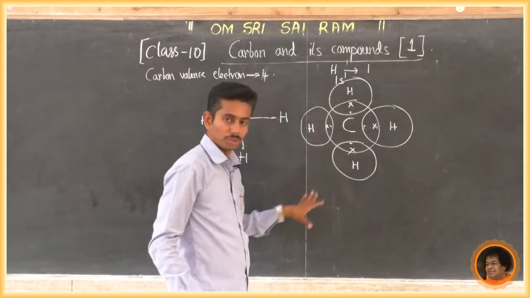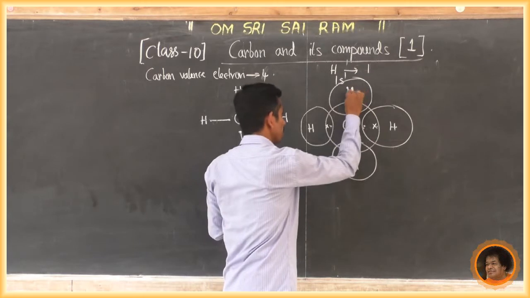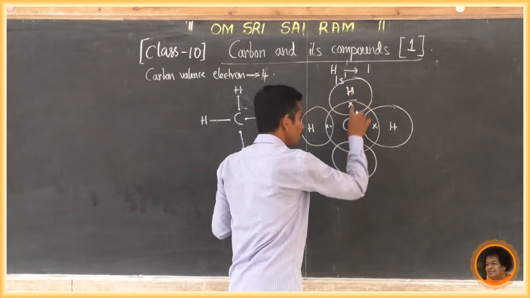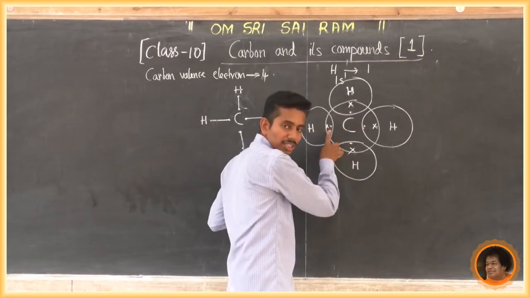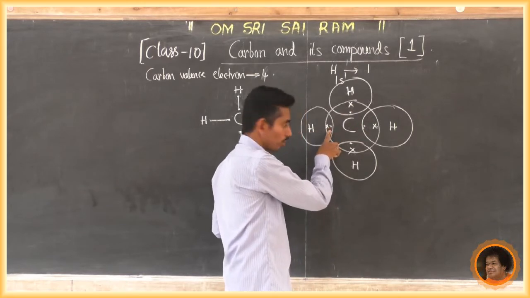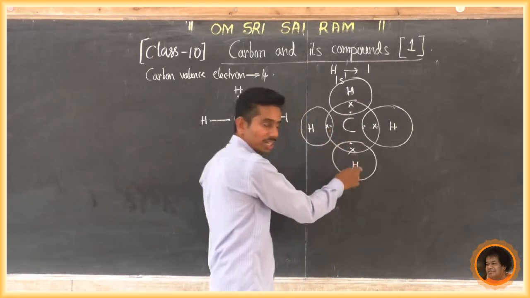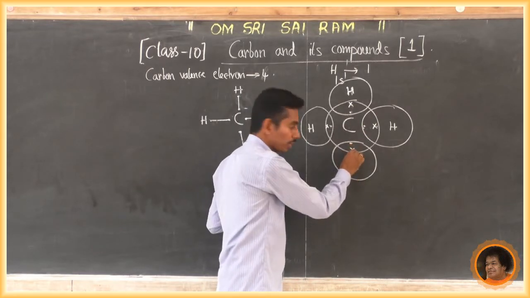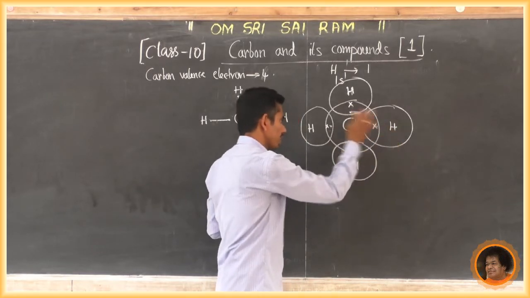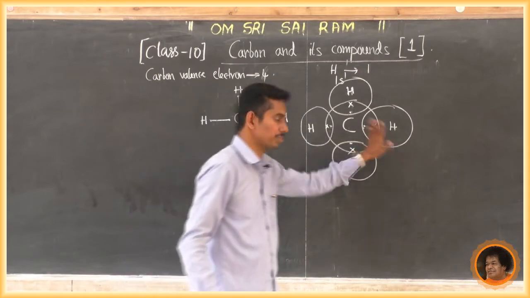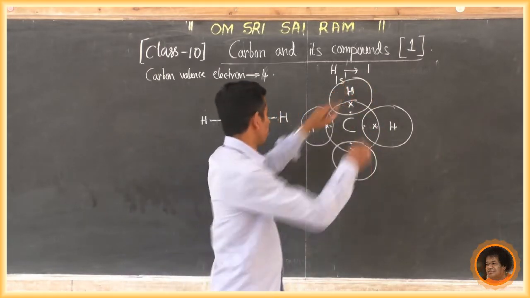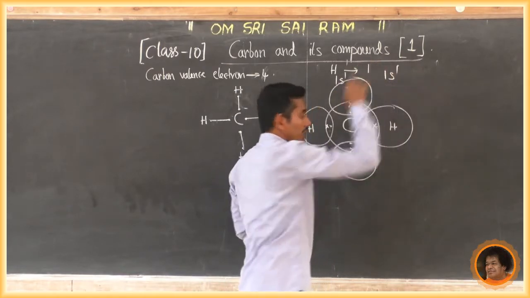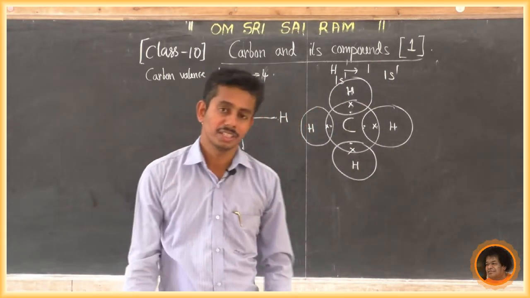So it becomes stable. For hydrogen, just look at the hydrogen. This hydrogen contains 2 electrons, so it is stable. This hydrogen also contains 2 electrons and becomes stable. This hydrogen now contains 2 electrons and becomes stable. This hydrogen also contains 2 electrons and becomes stable. Now the shells are complete, because 1s1 means, what is the maximum number of electrons present in the s subshell?